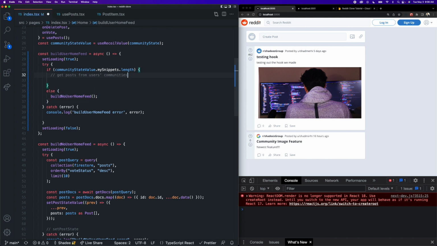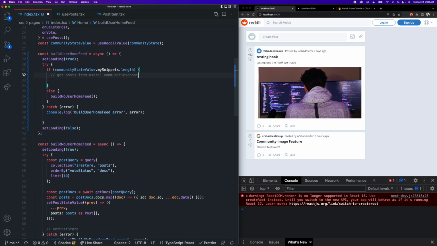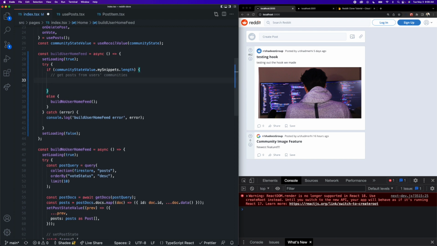So we're going to need to create an array of the user's community IDs because it's going to be required by the query we're going to write. And we can do that using their community snippets. So we can create this array and call it my community IDs. What we want to do is basically extract the ID from all of the user's snippets.